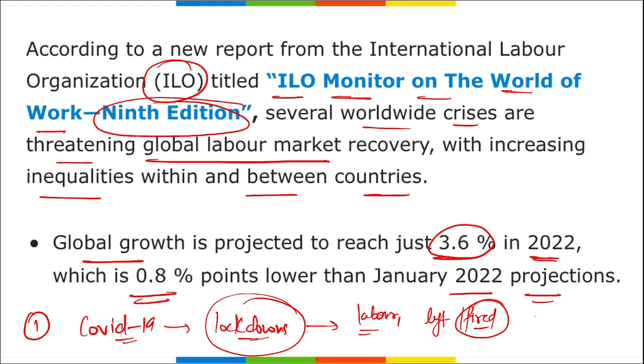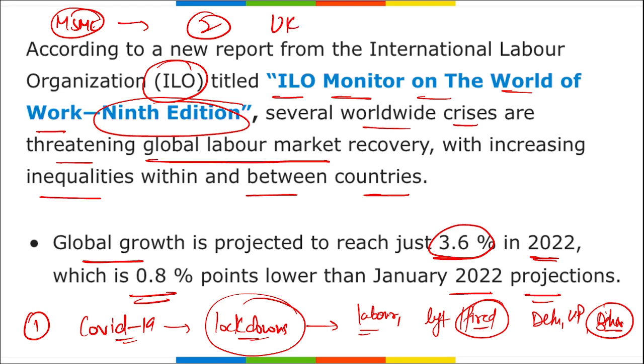Even we see many laborers were shifting. If we consider India, many laborers were shifting from, say, Delhi back to their own states, be it UP or Bihar. All right, and we saw that many of the laborers were going on foot because there was no transportation to take them from one location to another. Due to which we saw the small MSME sector see a large number of businesses shut down because of the COVID impact.